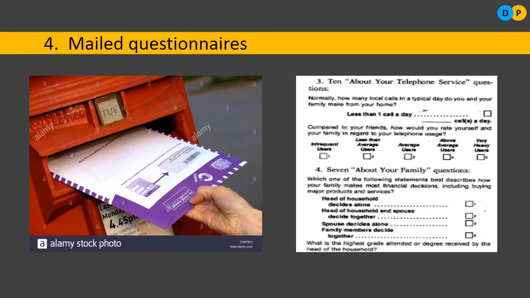Next, the fourth one is mailed questionnaires. First of all, what is a questionnaire? A questionnaire is nothing but a list of questions. The investigator will prepare a list of questions, and these questions will be sent to the respondents via mail, because some respondents may be living at faraway places and you cannot reach them. Also, some respondents may not like personal interaction. So in these cases, you can go another way, that is mailed questionnaires. You will be mailing a set of questions, and the respondents can answer them.